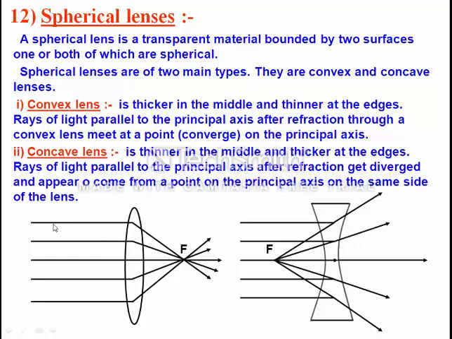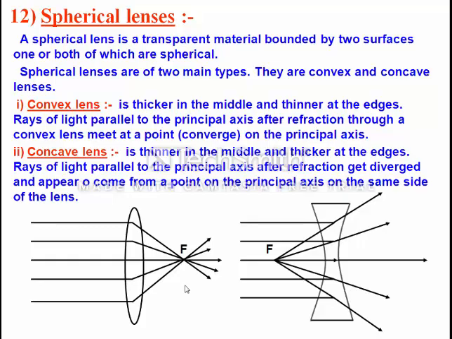A ray of light parallel to the principal axis, after refraction through a convex lens, meets at a point on the principal axis. They converge at a point. That's why a convex lens is also known as a converging lens.